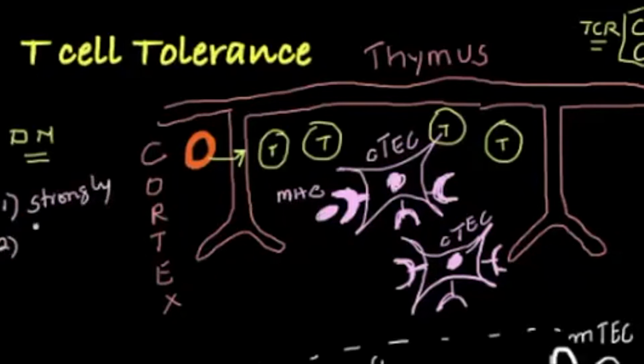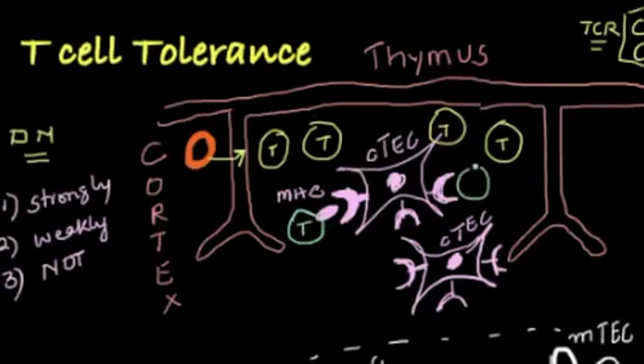Number two, it will bind weakly. And number three is that it will not bind. So these T cells which are present here are going to come here, here, and here. And they will either strongly bind, weakly bind, or not bind at all. The cells that bind, strong or weak, will be given signals to survive.